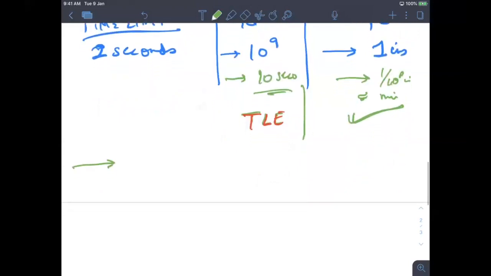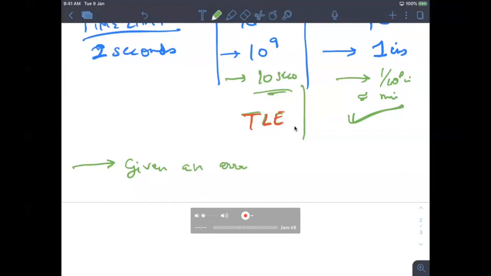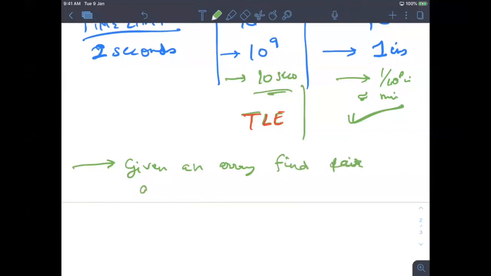So let's say you have to find something like this. Given an array, find any pair whose sum is 10.